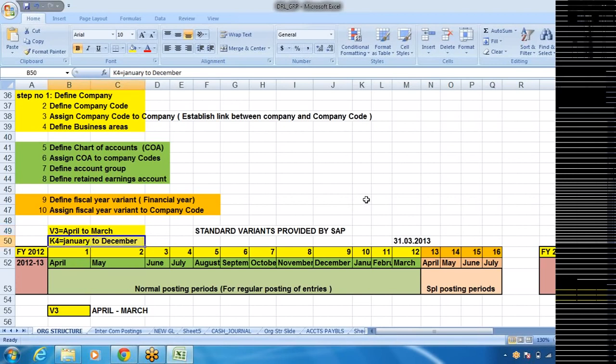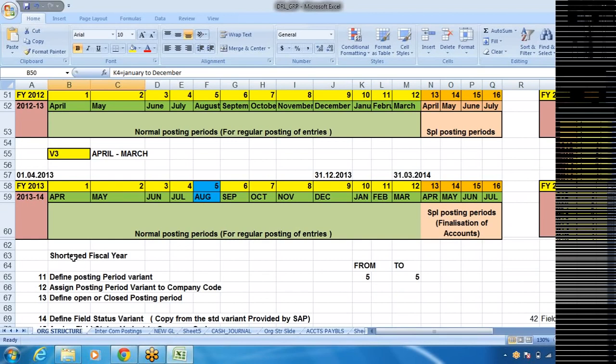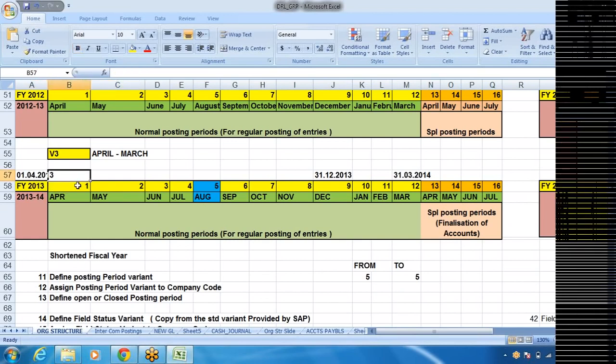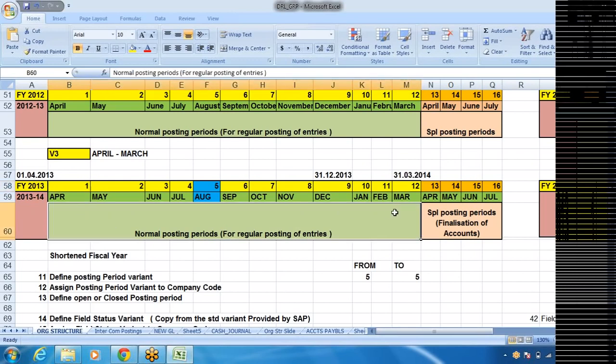K4 is January to December. Say the current year starts from 1/4/2013 to 31st March 2014. That is 12 accounting periods. Here it is April, May, June, July, like that. Each month is called a period: 1, 2, 3, 4, 5, like this. So we will have 12 periods.